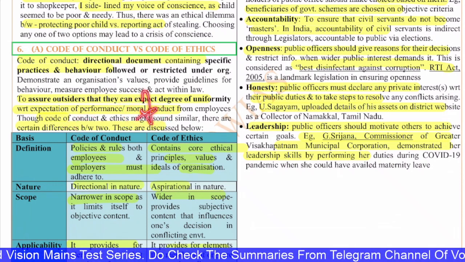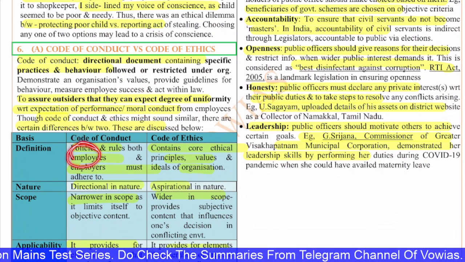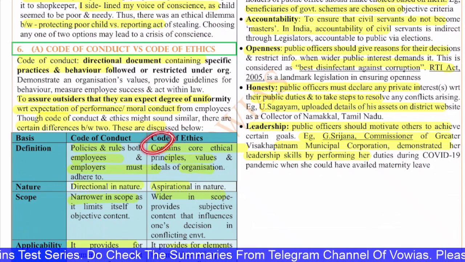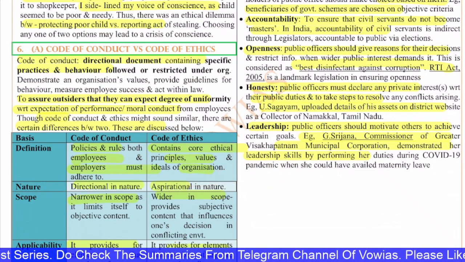So they are, by definition, code of conduct is the policies and rules both employees and employer must adhere to, whereas code of ethics contains certain core ethical principles, values and ideals for the organization.